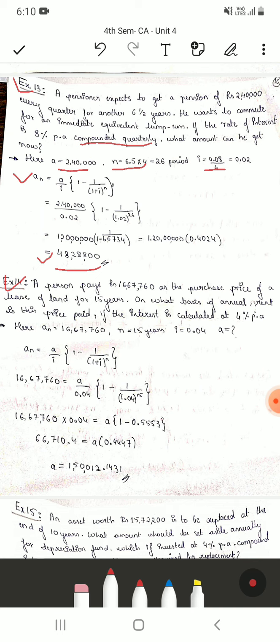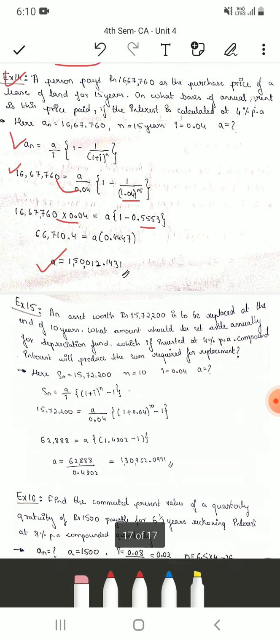16,60,760. All the terms except A are known, so write the formula first, substitute whatever is given, and this will go to the left hand side and become a product. When you simplify 1.04 raised to 15 and divide the answer by 1, you get 0.553. So you can find the annual rent to be paid, which is 1,50,012.1431, or approximately 1,50,012 rupees. So these are very simple problems, the only thing you have to understand is which formula to use.